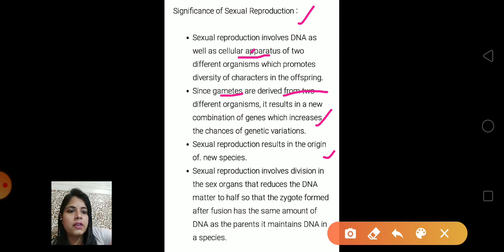Sexual reproduction involves division in the sex organ that reduces DNA matter to half, so that the zygote formed after fusion has the same amount of DNA as the parent. It maintains DNA in the species. Mainly, 46 chromosomes are present in each organism, right. So 50% comes from the female and 50% comes from the male side. So the total amount of chromosomes is 46 in the new organism, right.